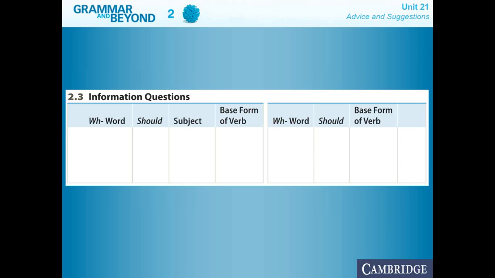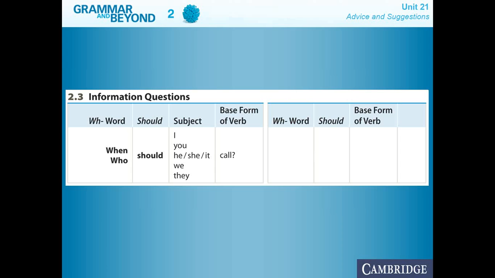We can use all the WH words, like for example, when should I call? When should I call? You're asking this to a friend, to a family member, to somebody that's going to help you make the better decision, and you know that they are going to give you really great advice. When should I call? So in this case, you're asking a person for a different opinion on something. Then, who should you call? Who should he or she call? And who should we call? Who should they call? You can see that we are always going to use all the subjects.